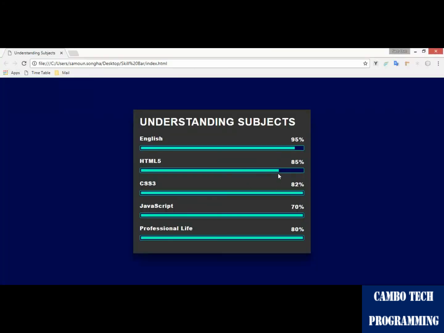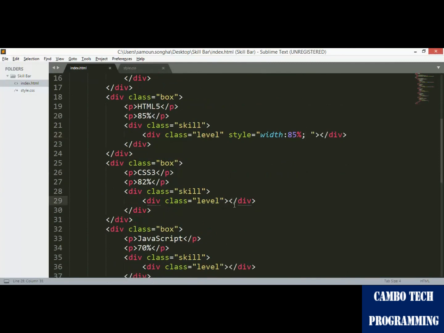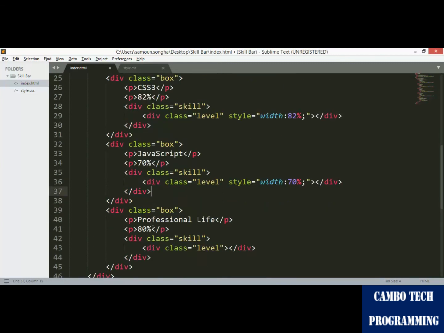Okay, and the third one starts at 80%. So we just change the width only. Yes, we don't need to change much, and it is going to 70%. The last is also 80%.